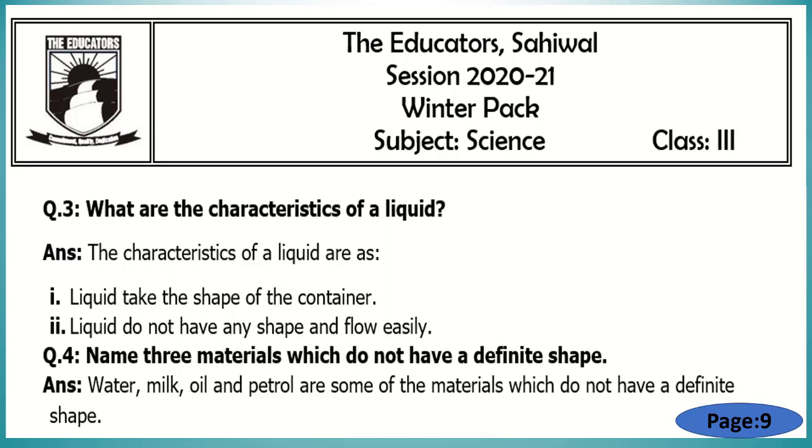So students, now come on the next one question. Question number 4. Name 3 materials which do not have definite shape. अब अपन materials के name write करेंगे which do not have definite shape. So see the answer. Water, milk, oil and petrol are some of the materials. ये वो materials हैं which do not have a definite shape. So I hope these all questions are clear.